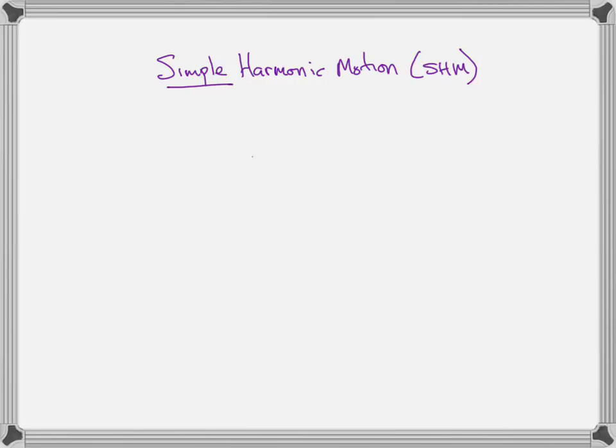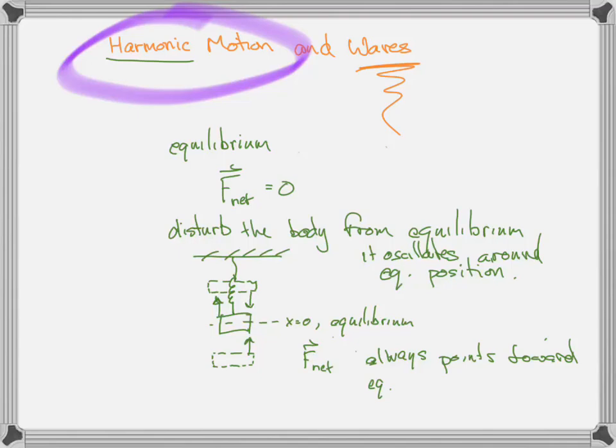Simple means that the restoring force, it's called the restoring force because it always points back to equilibrium. It doesn't matter what the restoring force may be. The spring force, or the restoring force may be buoyancy in the water. Whatever the restoring force is, it points back towards equilibrium at all times.